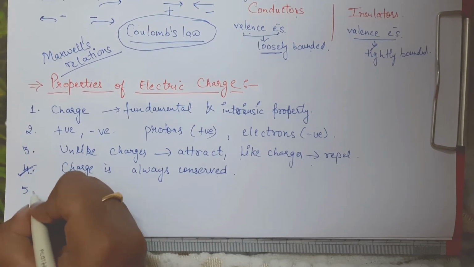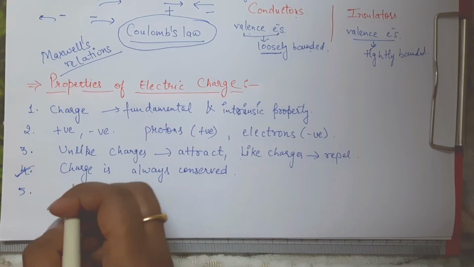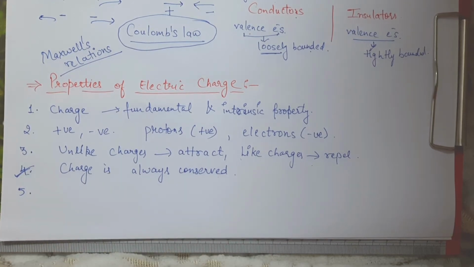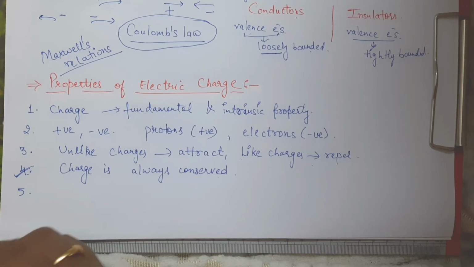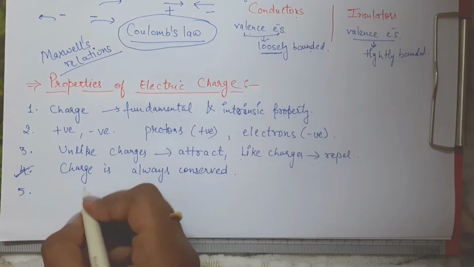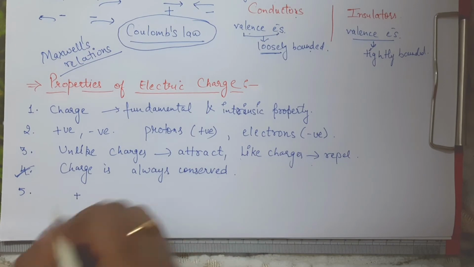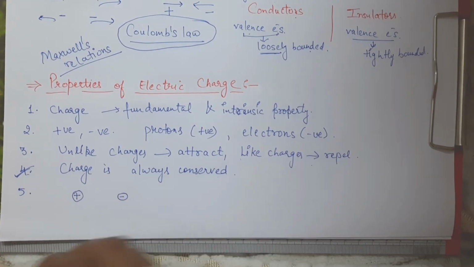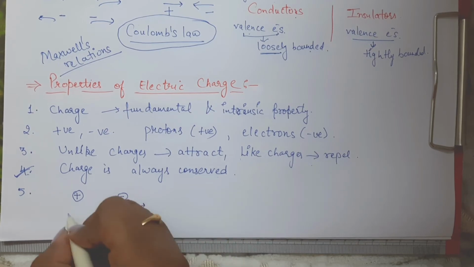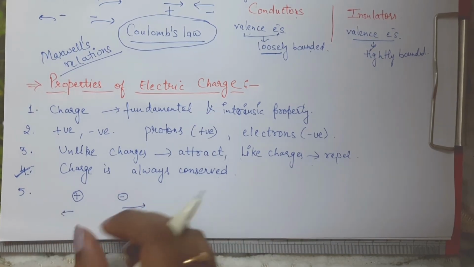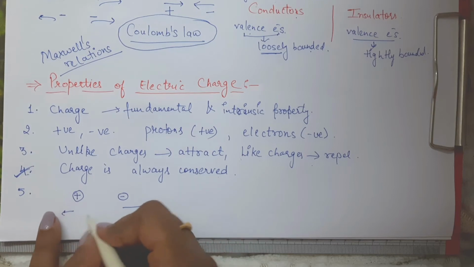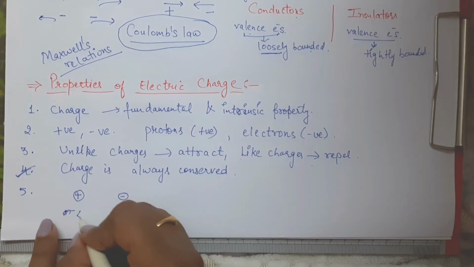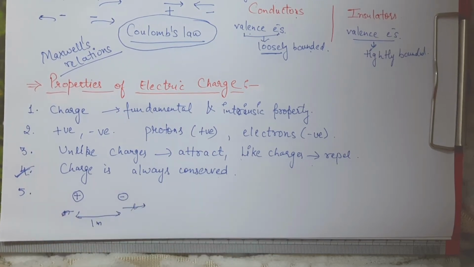Now the fifth property says that force between charges varies inversely proportional to the distance between them. That is, if we are having two charges, suppose one positive charge and one negative charge, and they are going far apart from each other, right? Suppose this is the first case, in which we have both the charges 1 meter apart.